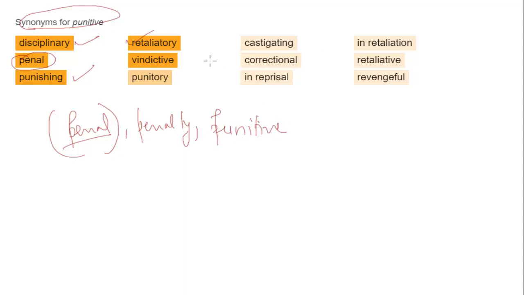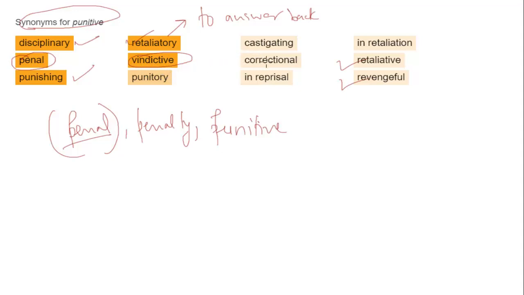So penal, penalty, punitive, they all are basically similar in the sense that they all refer to some kind of punishment. And then if you have some of the remote synonyms of the word, you have the word revengeful, retaliatory. To retaliate basically means to answer back, seeking vengeance. So many a time, some people remain quiet to all the injustices, but then they retaliate. So to retaliate basically means to answer back in the same way, again intended as punishment. So that is retaliatory. Vindictive. So vindictive again means the same thing, to answer back in some kind of vengeance. So vindictive basically means the one who is bent on taking revenge. So when you are bent on taking revenge, you become vindictive.